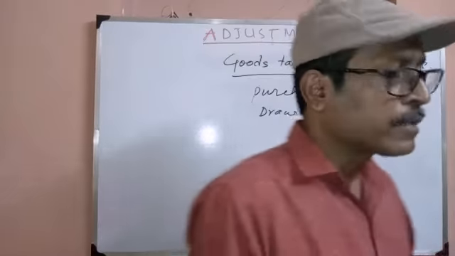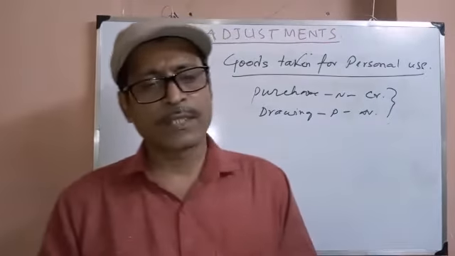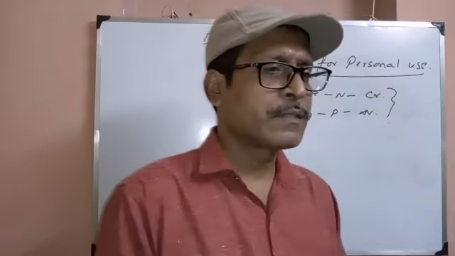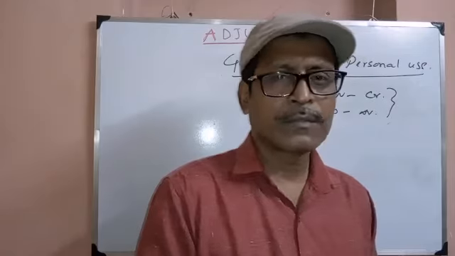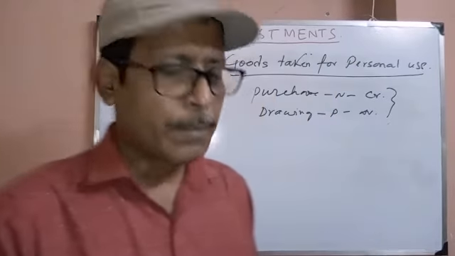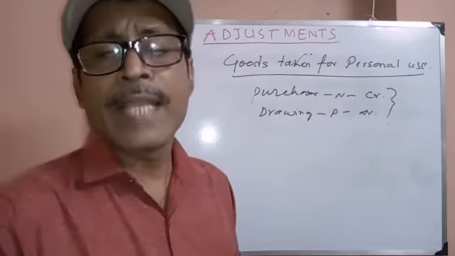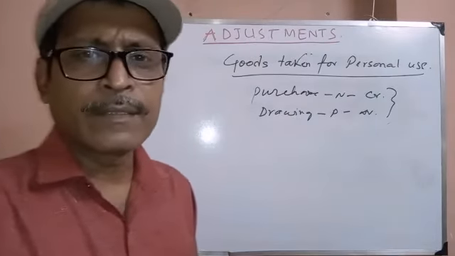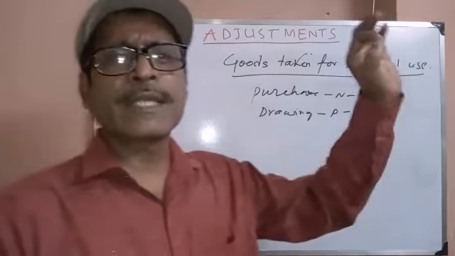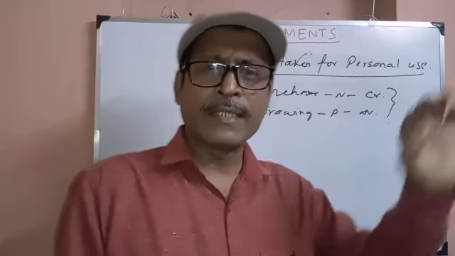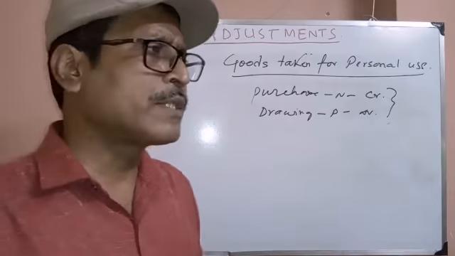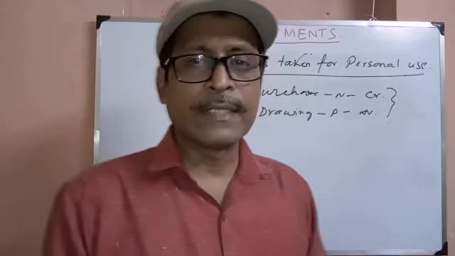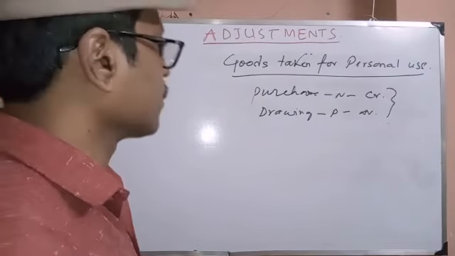In case of adjustment, if we want to increase or decrease any amount from any account, you have to make the opposite entry. If it is originally recorded as debit, you have to credit it. If it is originally credit, you have to debit it. If you want to decrease, as here with goods taken for personal use.